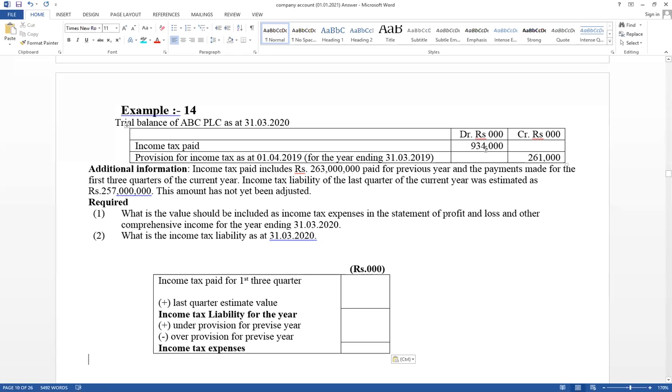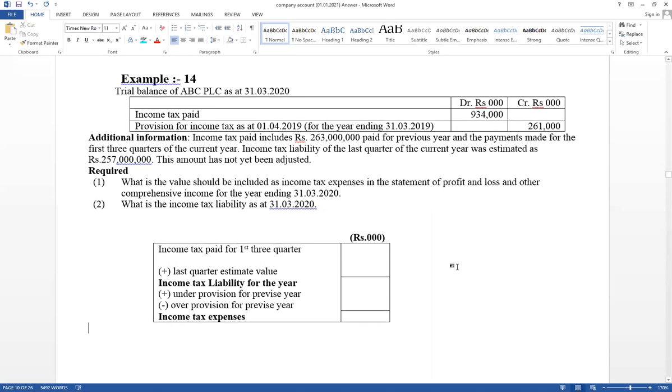Income tax paid total amount is given. Then income tax paid includes 260,000 paid for previous year and payment made for first three quarter. Now it has given total paid amounts. First three quarter paid amount as well as last quarter paid amounts. And provision for income tax. This is a provision for previous year. That is a last quarter estimate value.